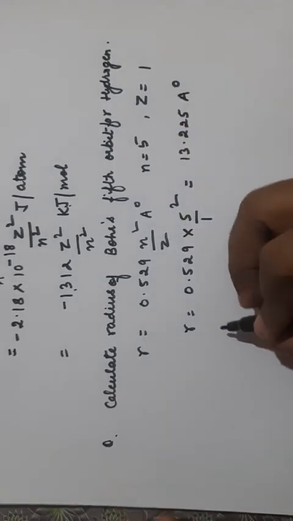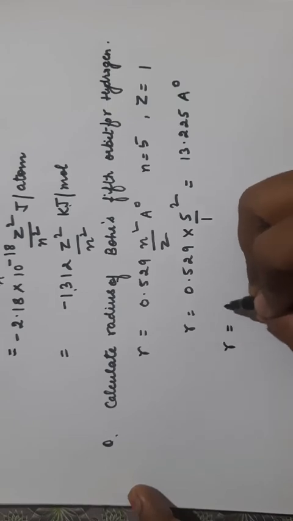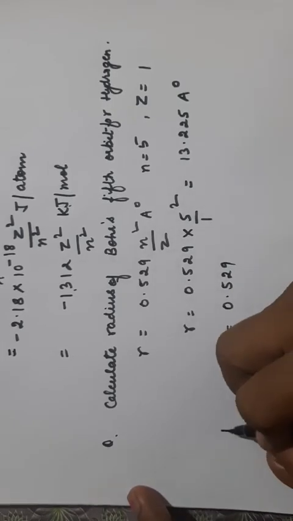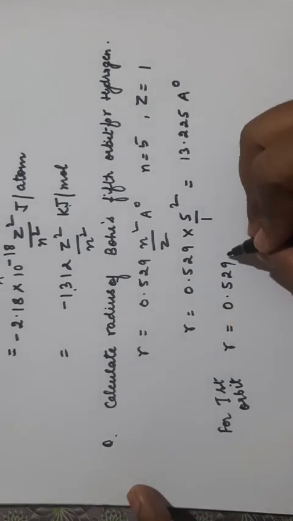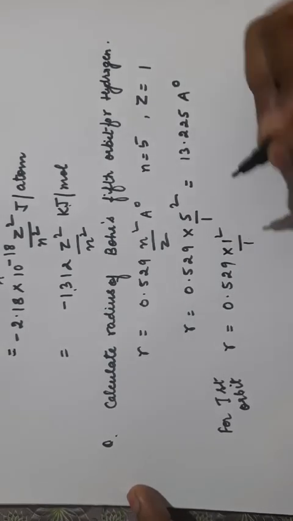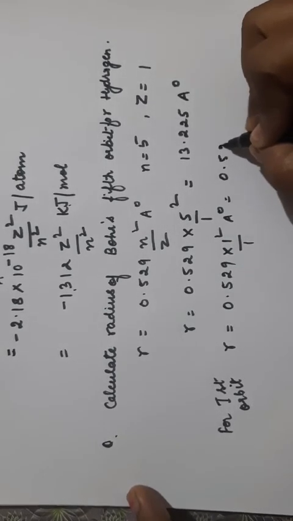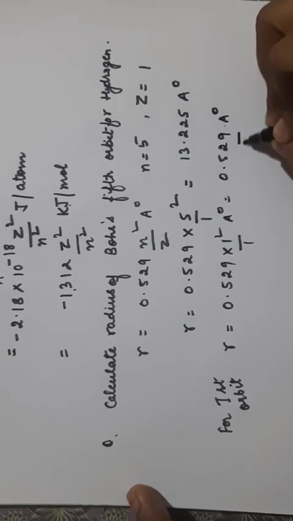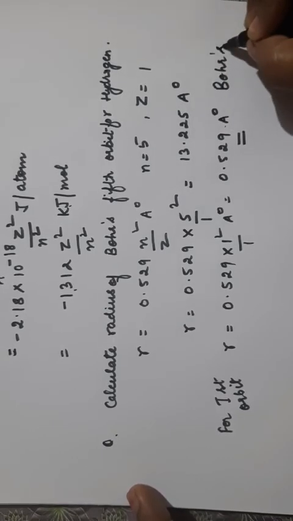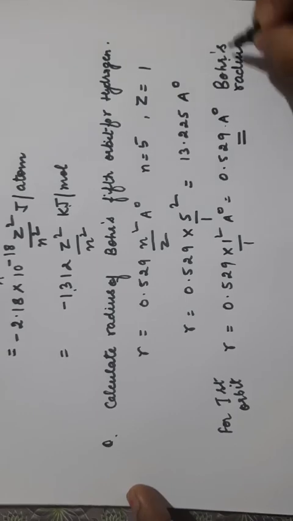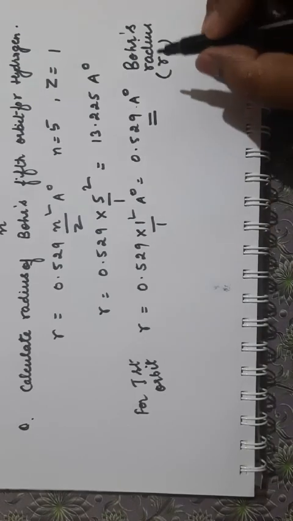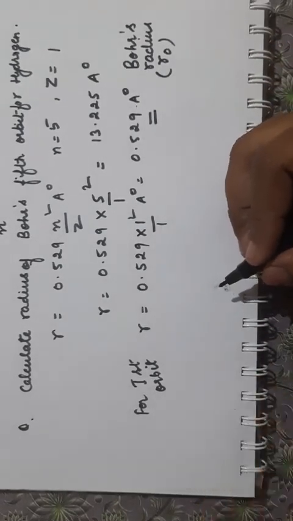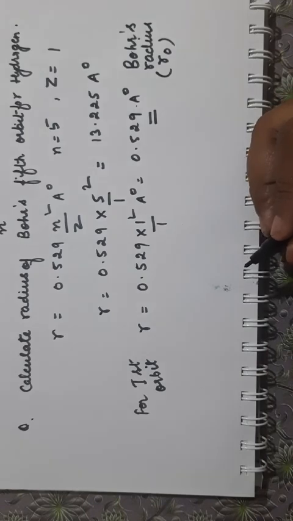Now for the first orbit of hydrogen atom, the value will come out to be 0.529 angstrom, as it becomes 1 square upon 1. This value is known as Bohr's radius, and it is denoted by R0. Clear? So if you are given the Bohr's radius, or the radius of the first orbit of hydrogen, you can calculate the radius for any other atom or for any other ion.